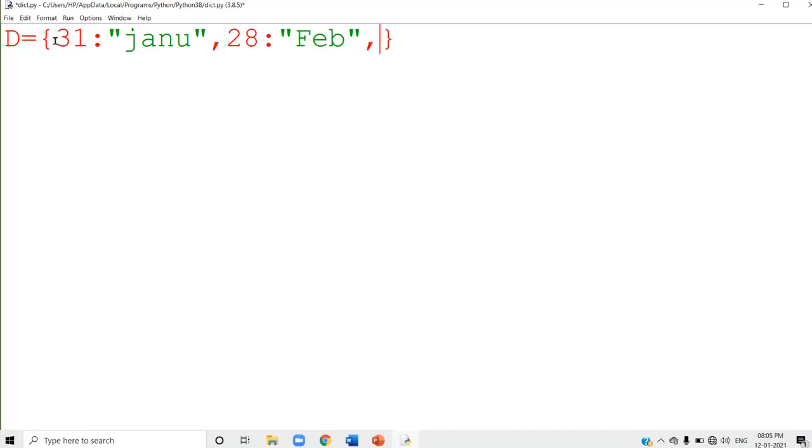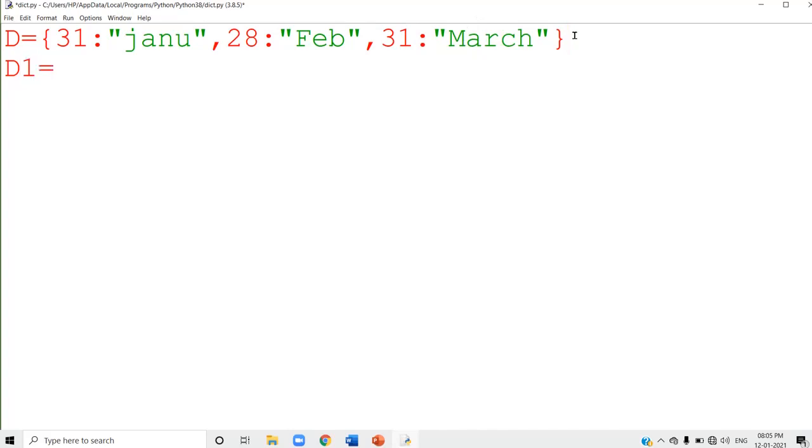One more element I write, separated with a comma. For the key you can write any value. I am writing 31 here, and its value part is March. So these are the elements of the dictionary. The same dictionary I can write in the reverse order also.